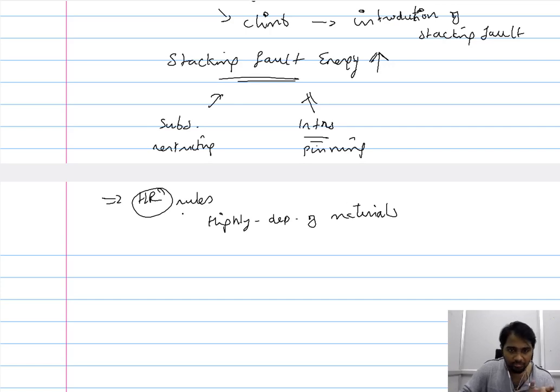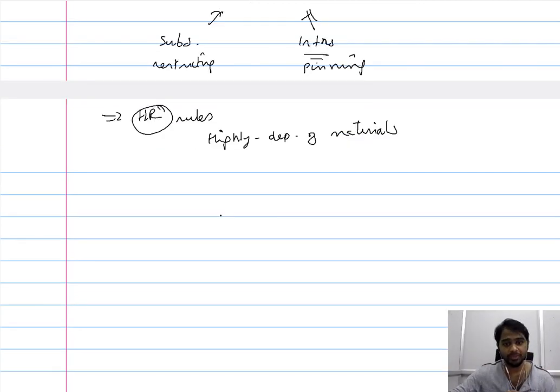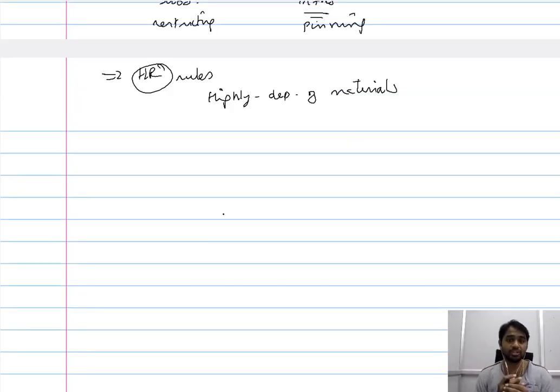So through the Hume-Rothery rules, there is a restriction for us in using solid solution strengthening, and therefore it is highly dependent on the material and it cannot be used for all materials. Now the other approach that can be taken in order to enhance the creep resistance of the material is through the introduction of a new phase.